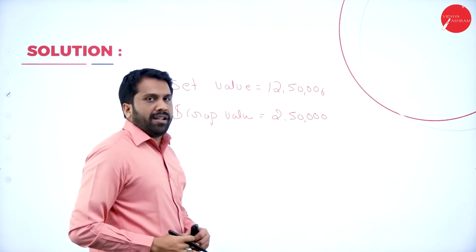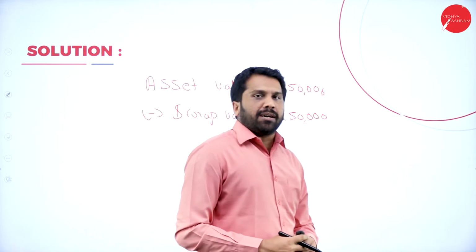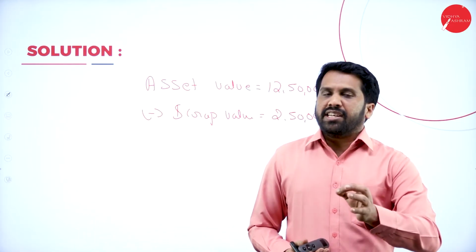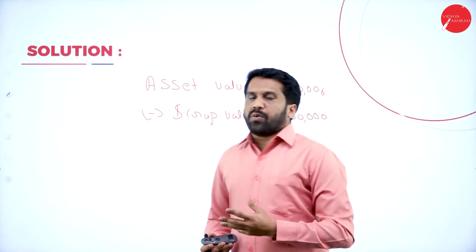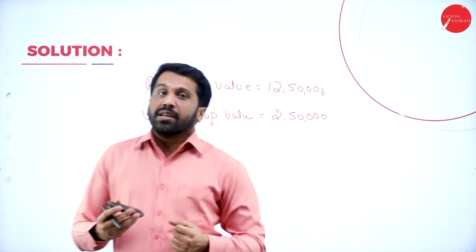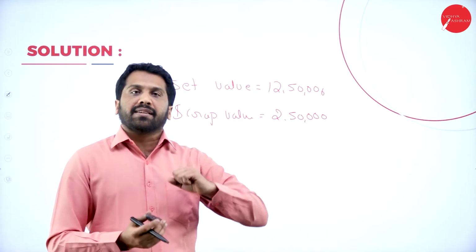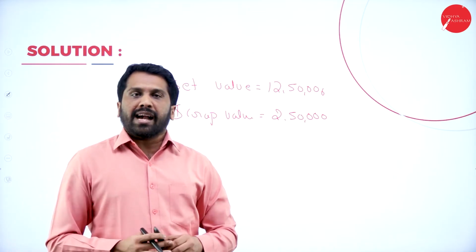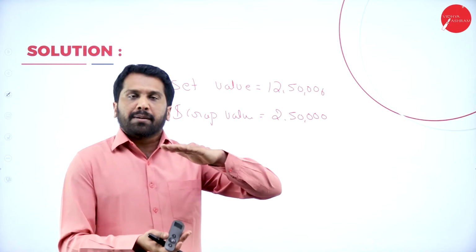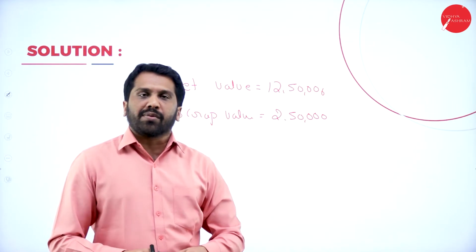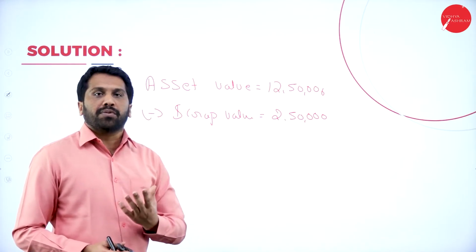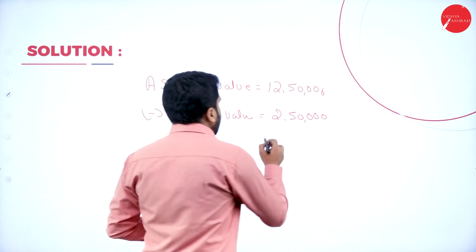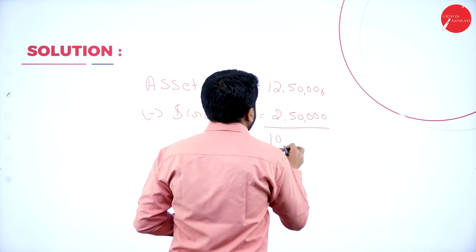What is the scrap value actually? I'll give you the best example. Now, for example, each newspaper will cost you 5 rupees. After 1 month or 2 months, what you will do? You will sell it as scrap. So one bundle will go for 10 or 12 rupees. That 10 or 12 rupees we call it scrap value. Hope you are clear? Yes. So 12,50,000 minus 2,50,000, it will be 10 lakh.